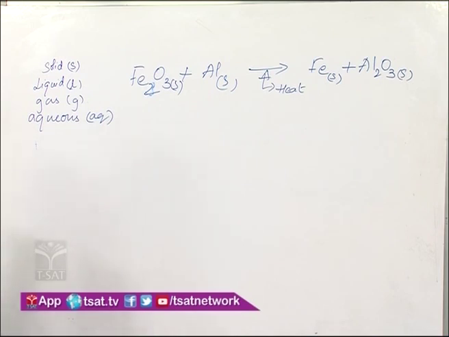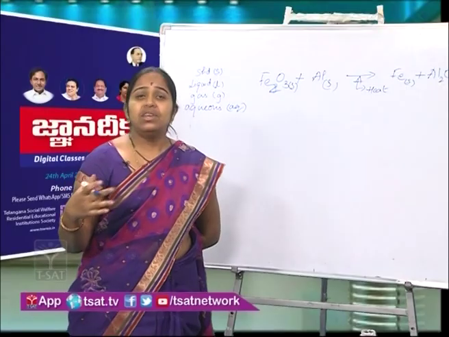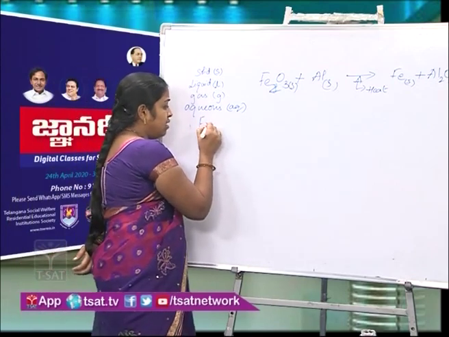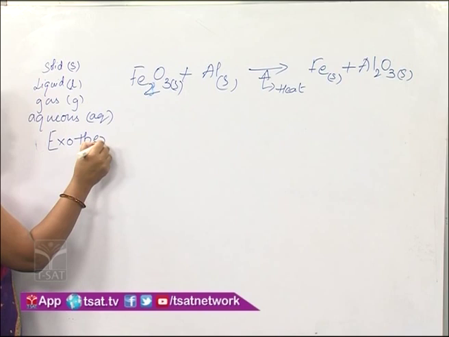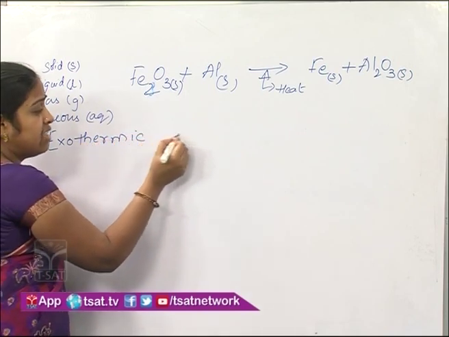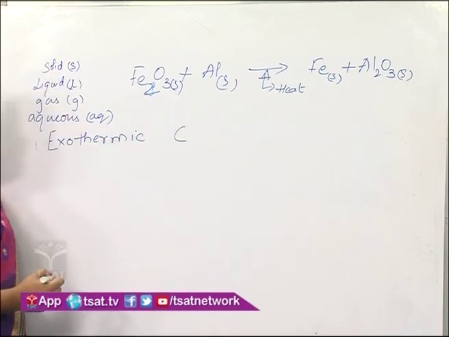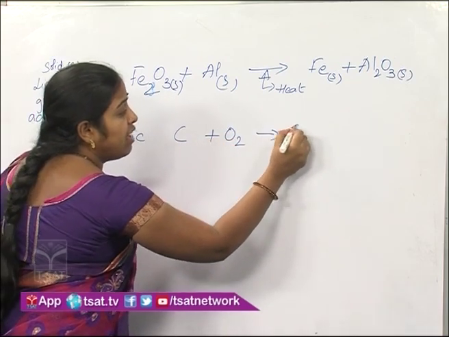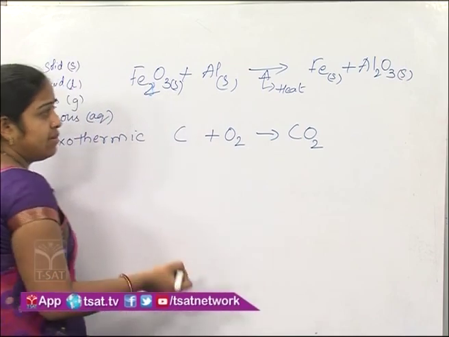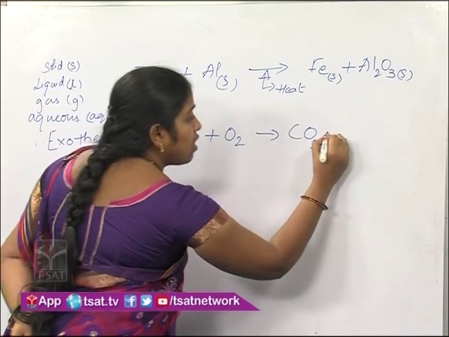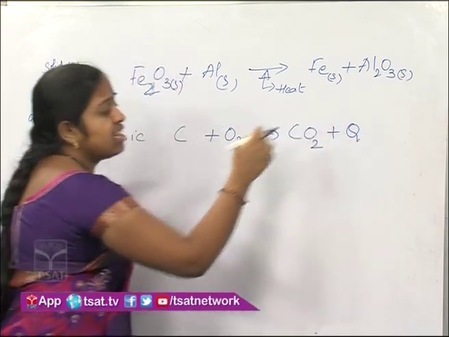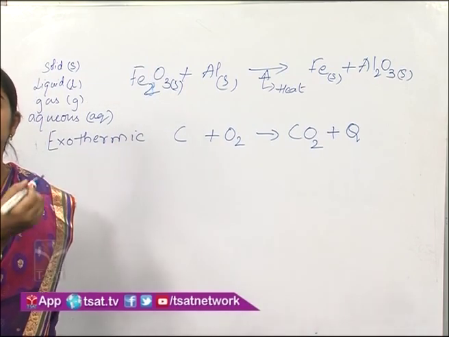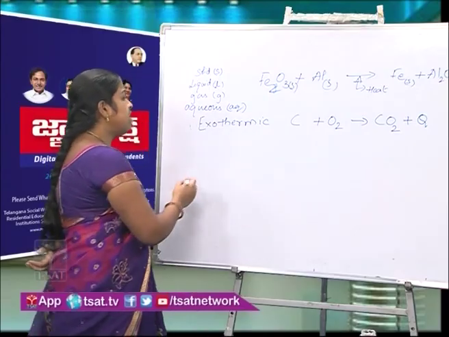In a reaction, if heat is released, you can say that it is an exothermic reaction. A reaction in which heat is released is an exothermic reaction. For example, coal or carbon burns in the presence of oxygen to give carbon dioxide plus Q. Here Q represents the amount of heat energy released during the reaction.